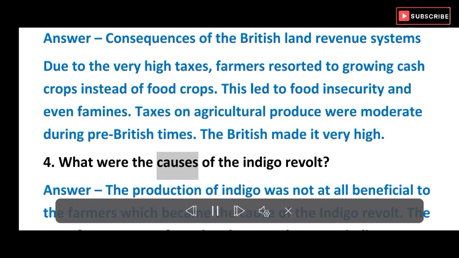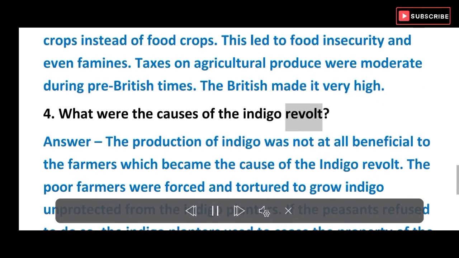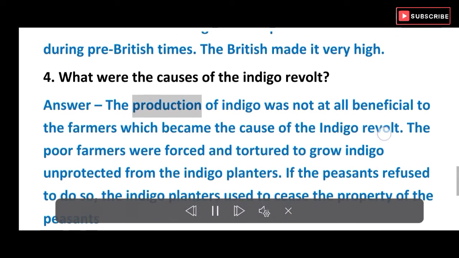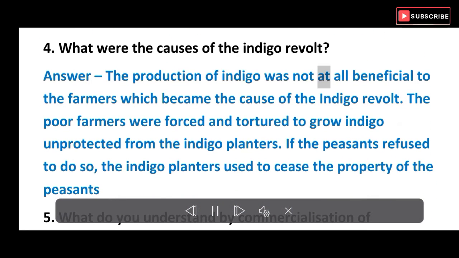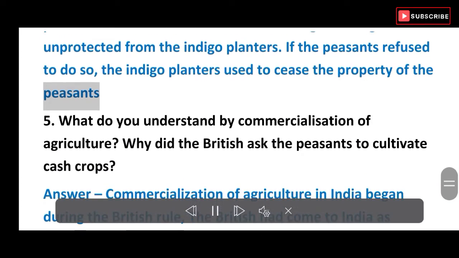4. What were the causes of the Indigo Revolt? Answer. The production of indigo was not at all beneficial to the farmers, which became the cause of the Indigo Revolt. The poor farmers were forced and tortured to grow indigo, unprotected from the indigo planters. If the peasants refused to do so, the indigo planters used to seize the property of the peasants.